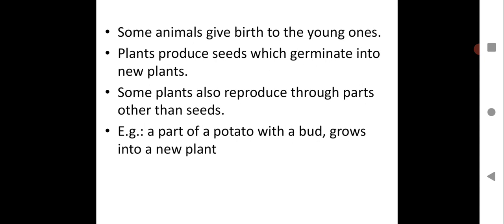For example, a part of a potato with a bud grows into a new plant. A very good example of a different type of reproduction is seen in the potato. You must have seen potatoes with some eyes, some black spots, and they have some tiny buds. When you keep it for a longer time, they grow buds, and each bud is actually a new plant, a baby of the potato. I hope you are writing all these points in your notebook, children.